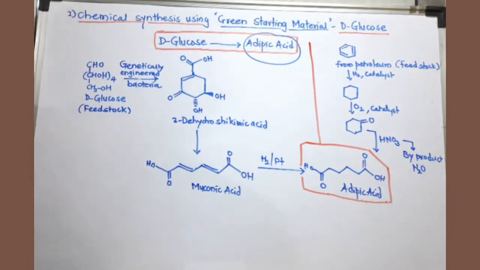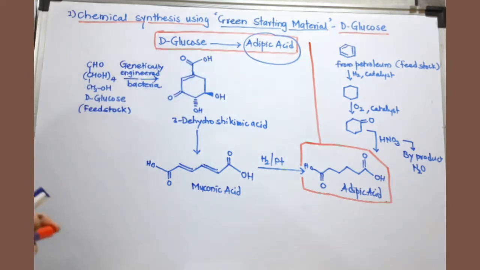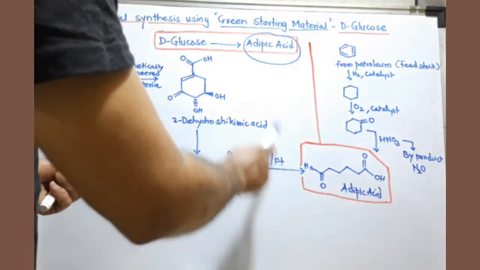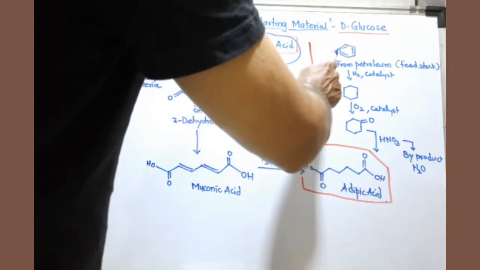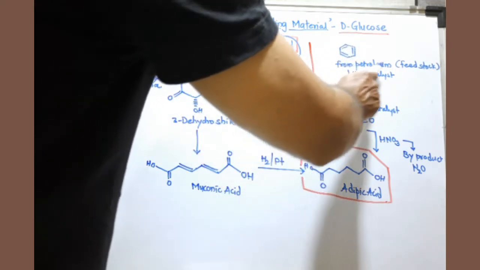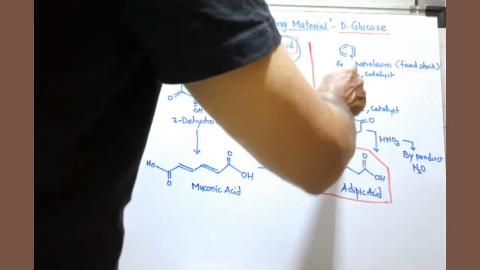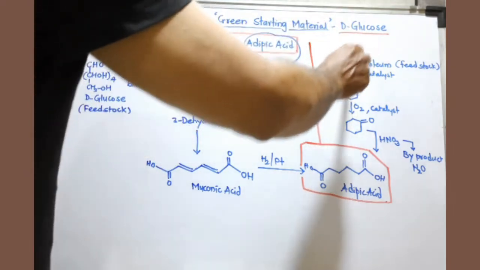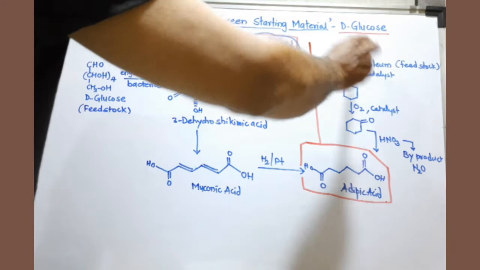If you have to prepare adipic acid, there is a method by which we can prepare adipic acid from benzene, and this benzene is obtained from petroleum products. So this is a feedstock, a raw material for the synthesis of adipic acid, and we have taken that raw material from petroleum, which is a non-renewable energy source.